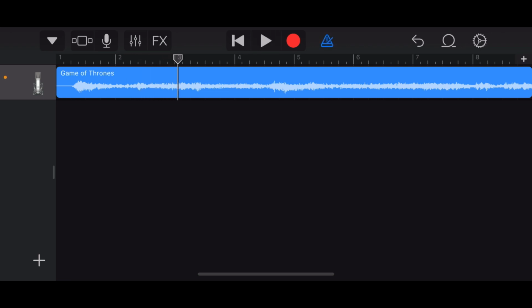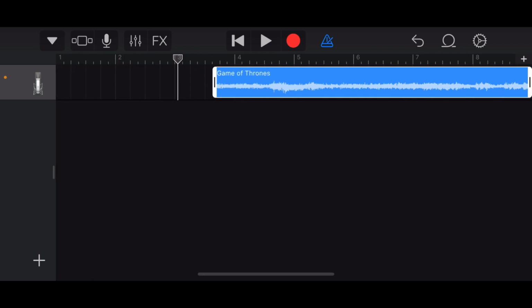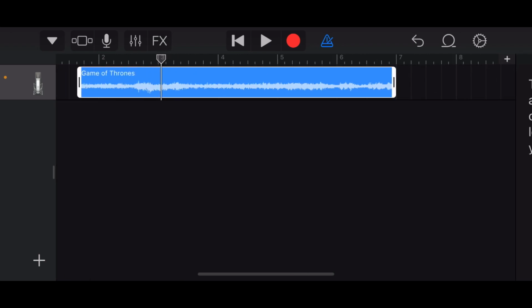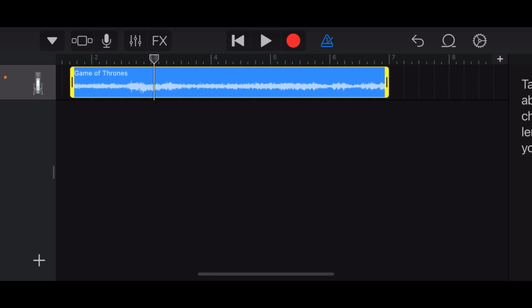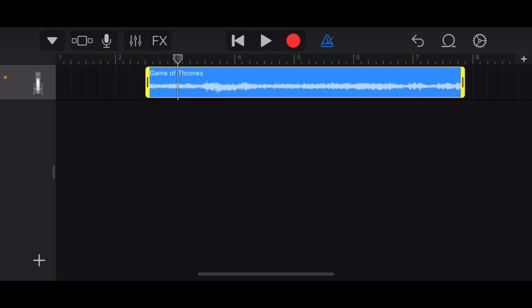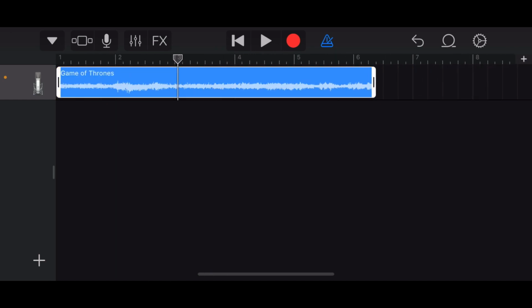And what you do is click on it, and then it'll highlight the yellow on the end, and then you can drag it and you can actually choose where you want the ringtone to cut in from. If you want it to start from the chorus or the very beginning or the end, depending on what you want. And then just drag it across like so,